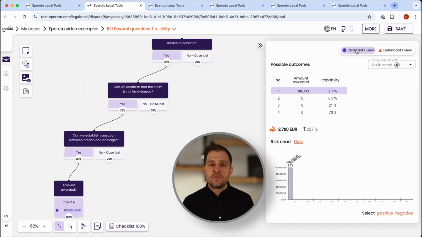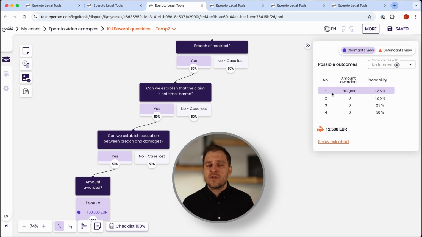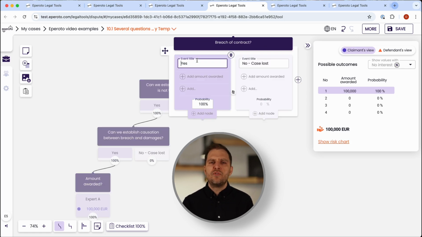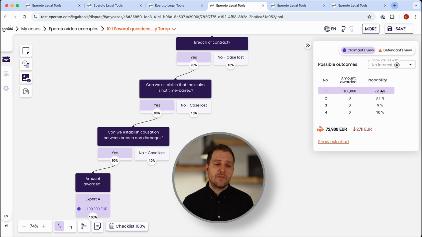Add another 10 percentage points per question, and we reach 2.7%. Even if each question is at 50%, the chance to win overall is just 12.5%. Let's flip it around. If we're sure to win every question, the chance to win is obviously 100%, and the expected value is the full 100,000. But if we reduce each probability here by 10 percentage points, suddenly we're down to 72.9%, with an expected value of 72,900. That's quite a significant drop in absolute terms.